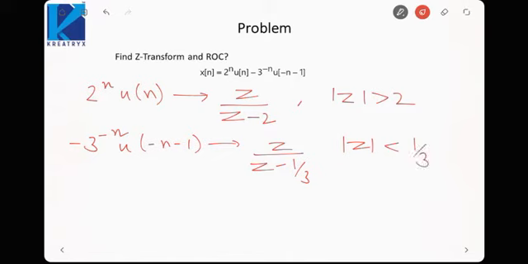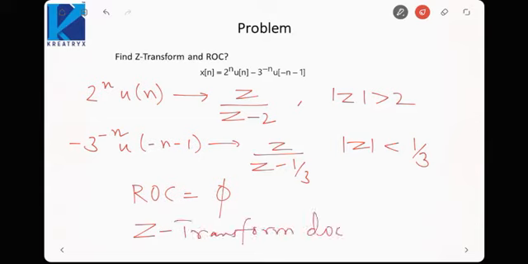Okay, so now if we take the intersection of these two ROCs, one is saying less than 1 by 3, one is saying greater than 2. It is impossible. Any value cannot be less than 1 by 3 and at the same time greater than 2, because suppose the value is 2.5, then it is not less than 1 by 3. So the ROC is null, that means the Z transform does not exist.